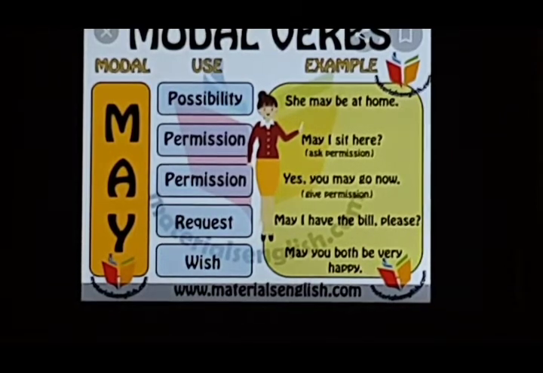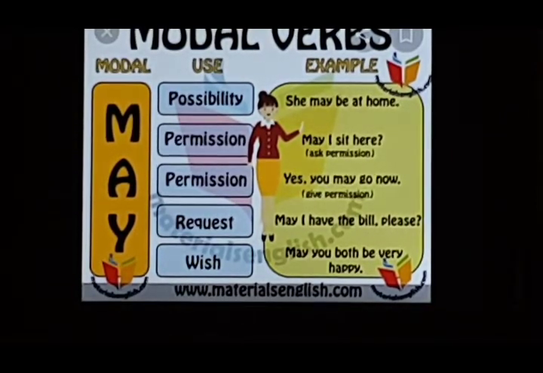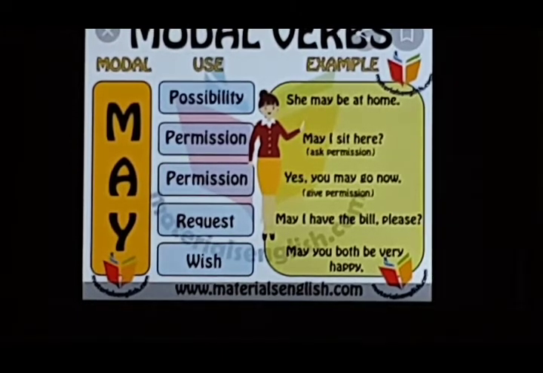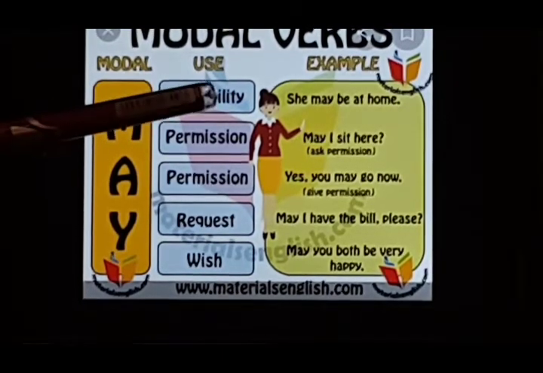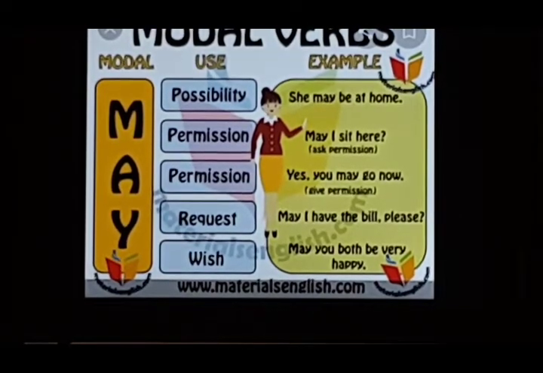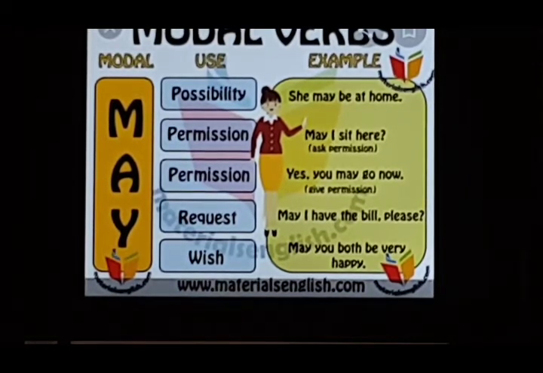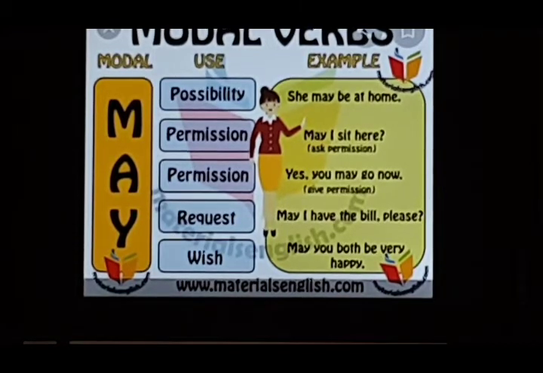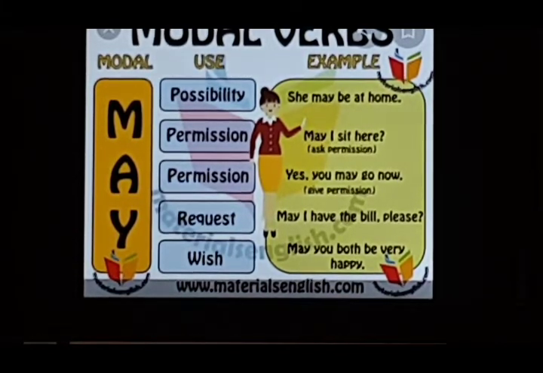Now let us take some of the modal verbs separately so that you know where to use them. May is used here as possibility. She may be at home, but we are not again sure, so we are thinking maybe she's at home. We are taking it as a possibility. Possibility means having chances of being or happening. Permission.